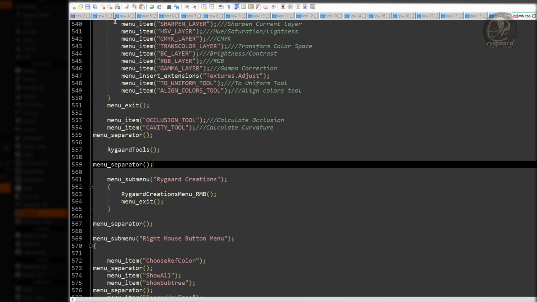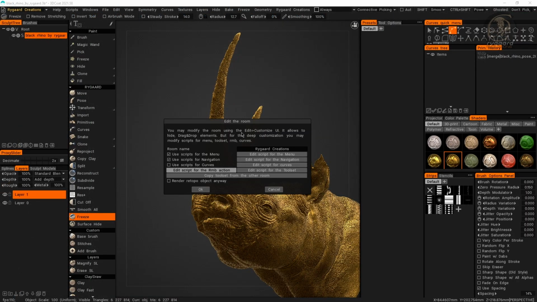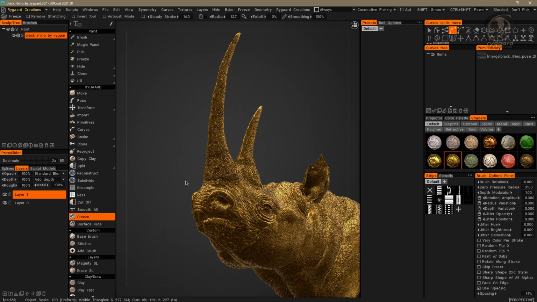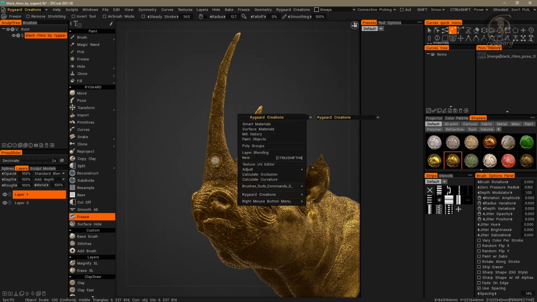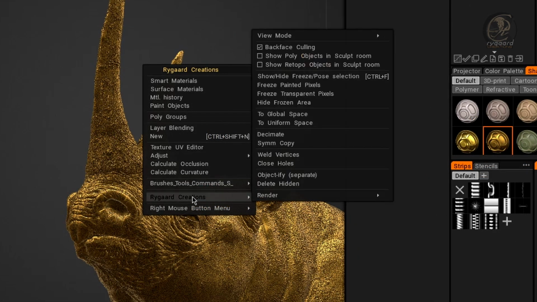I will save the script, close it, back to 3DCoat, click the OK button. And when I press the right mouse button, as you can see, I have successfully added the Rygaard Creations menu inside the Advanced Custom Right-Click menu, right?